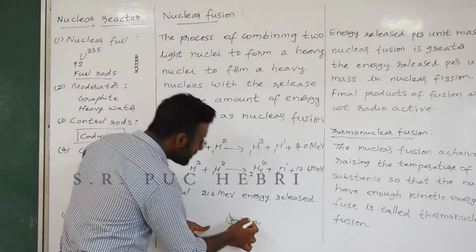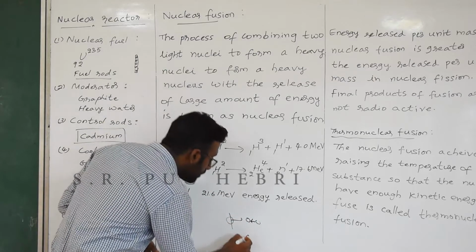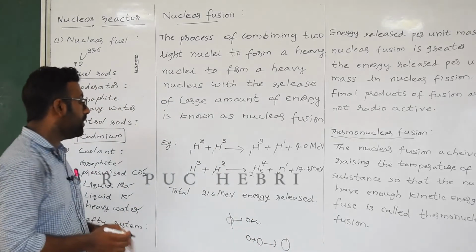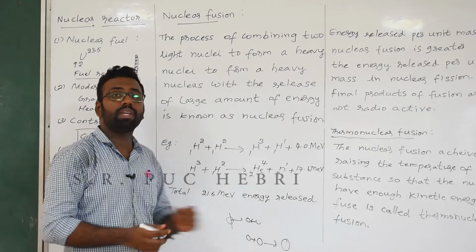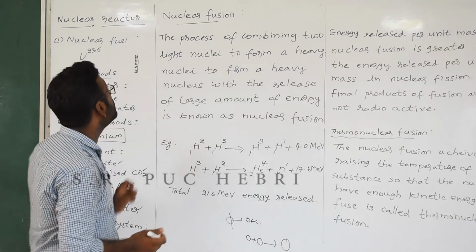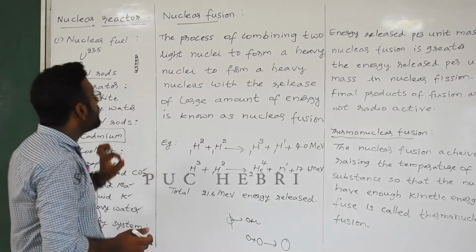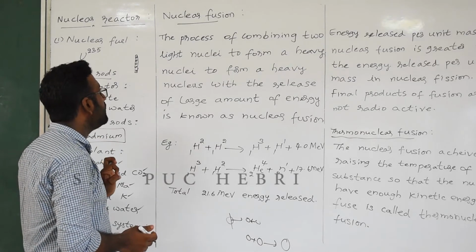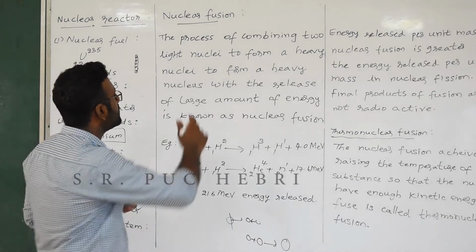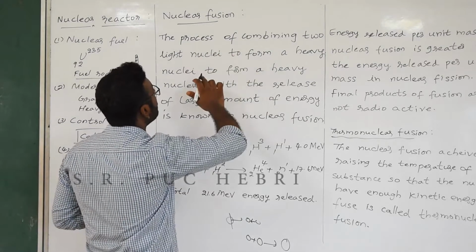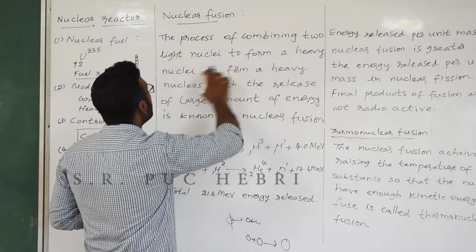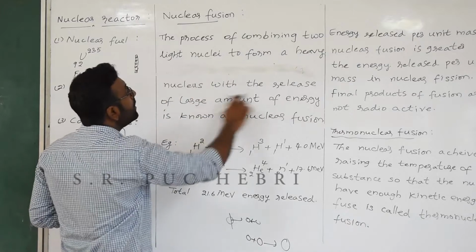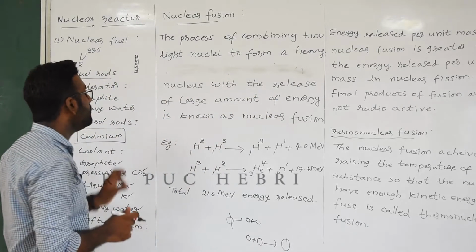But fusion reaction is an opposite process where two lighter nuclei combine to form a heavier nucleus. So the definition says that the process of combining two light nuclei to form a heavy nucleus with the release of a large amount of energy.